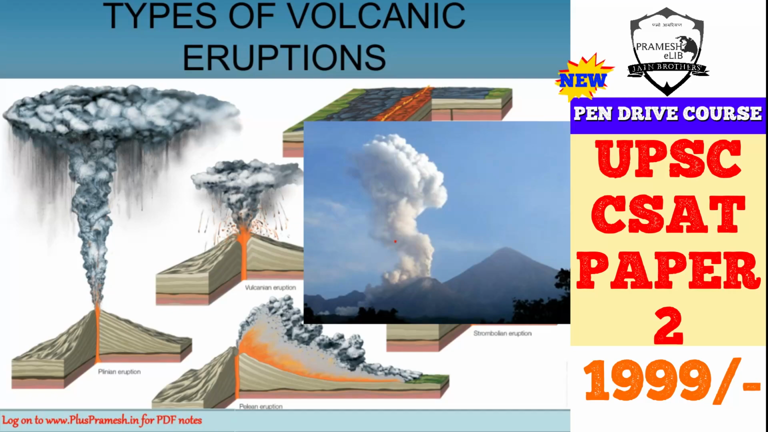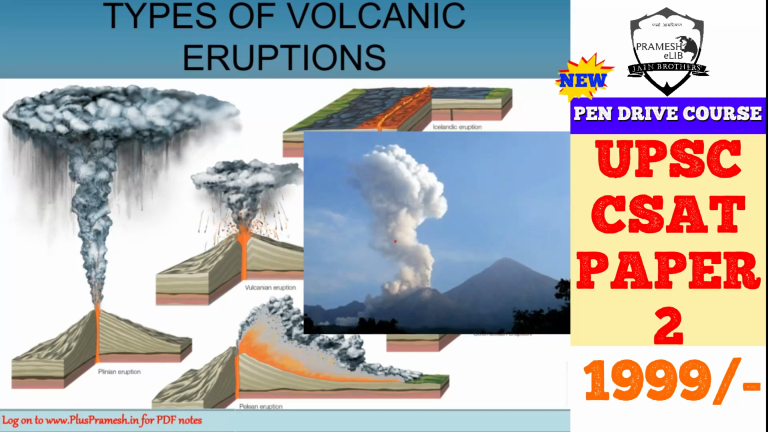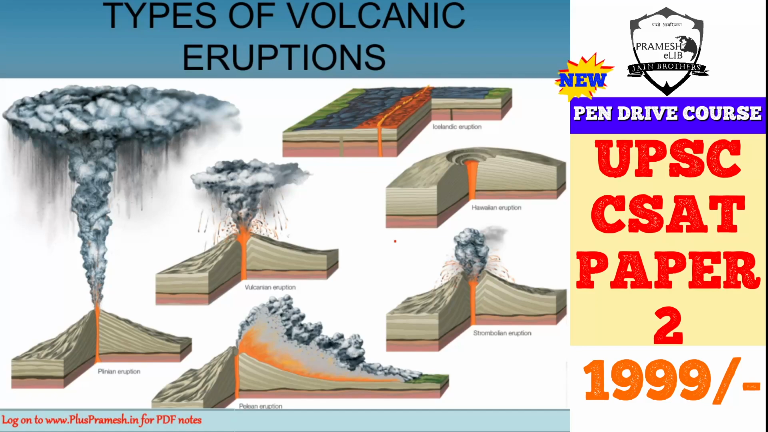It will mainly have ash clouds, and they are small to moderate explosive, but ash columns can rise up to 20 kilometers. So they are known for their ash clouds and the columns of ash that they create for so much time after the eruption. So this is the Vulcanian eruption.